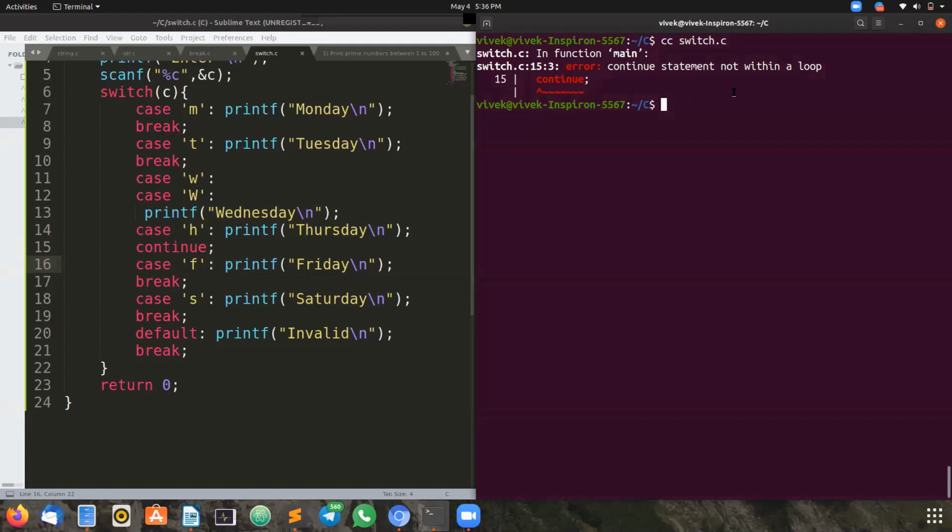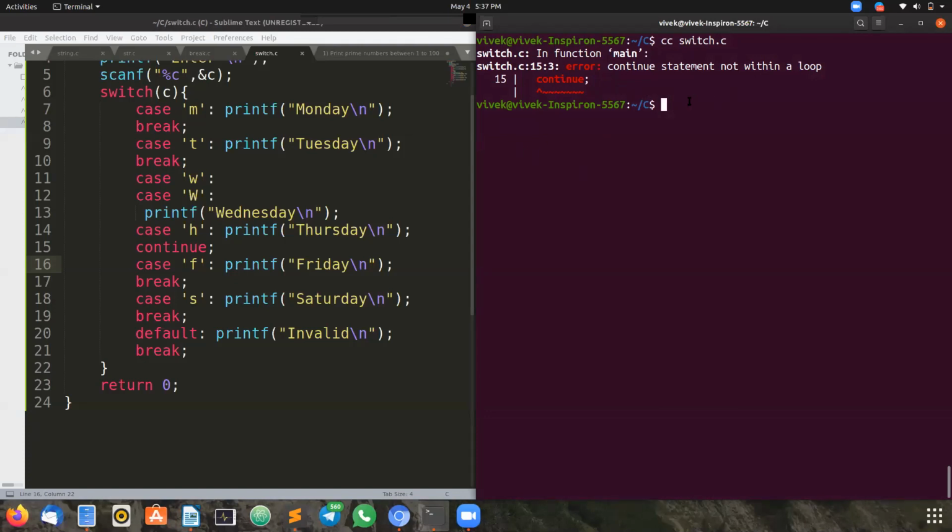In Java we have runtime errors, but in C we do not have runtime errors. Don't confuse runtime errors and compile time errors. The main difference is, for C we have a compiler, so the compiler will give us an error. That's why in C whatever errors we get, it is a compile time error.